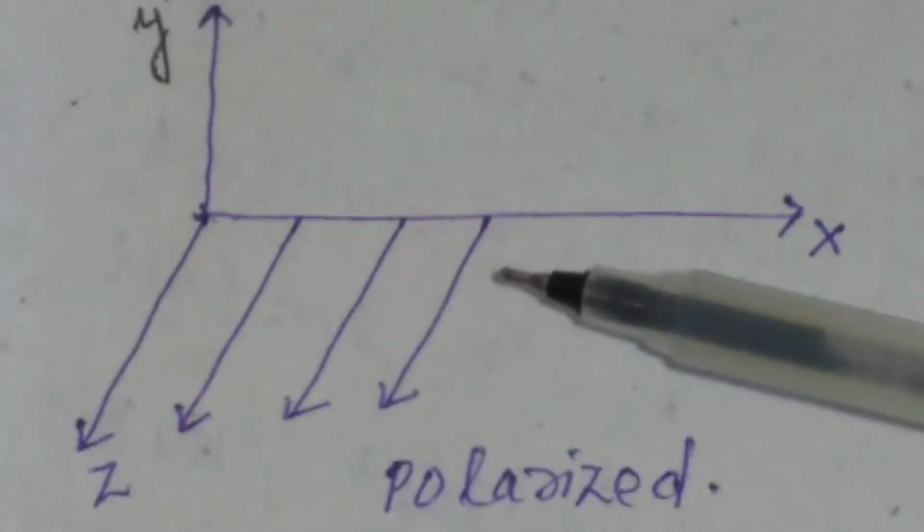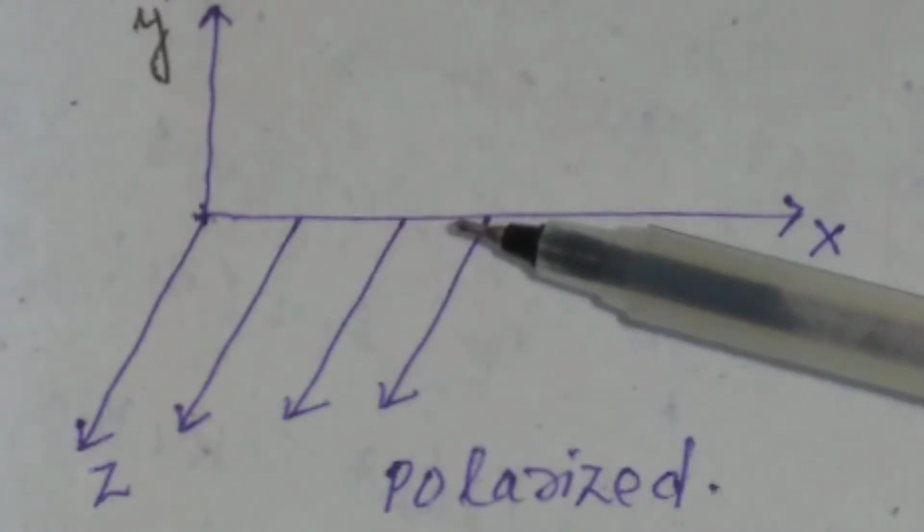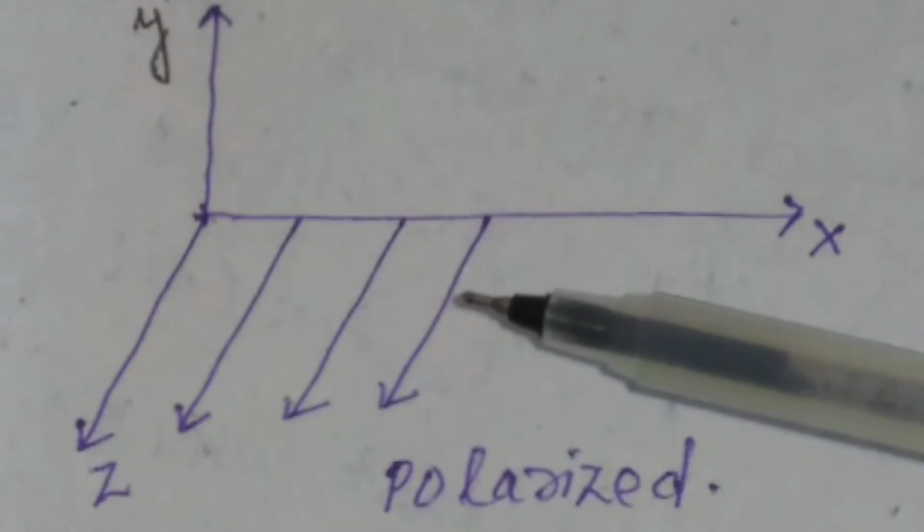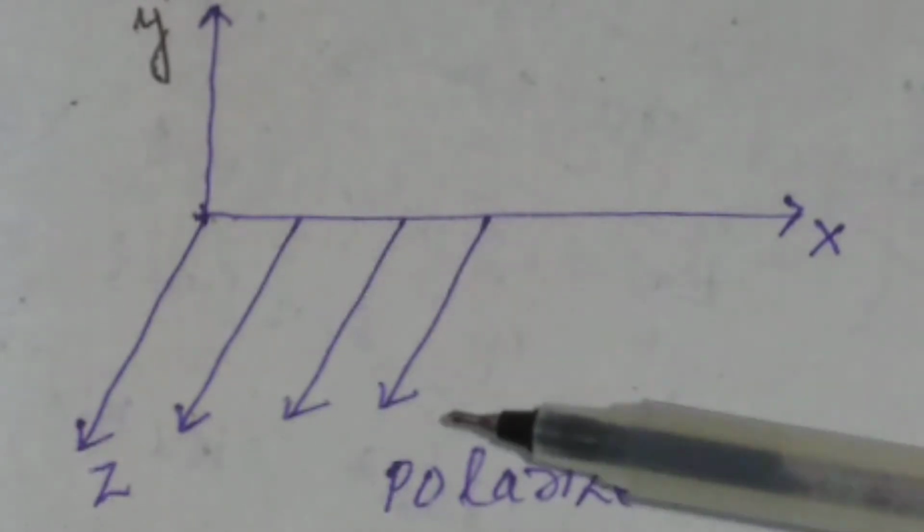Similarly, as shown in the figure, if the electric field at a point is always parallel to the z-axis, we say that the light is linearly polarized along the z-axis.